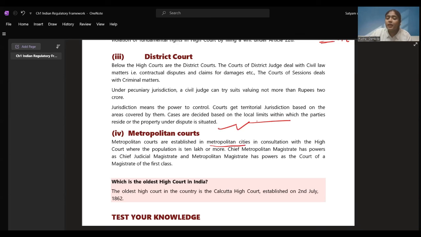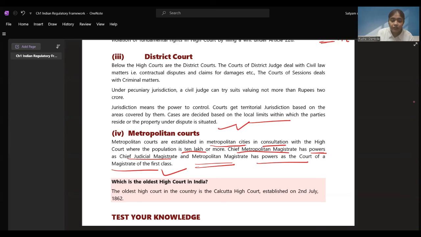Metropolitan courts are established in metropolitan cities in consultation with the High Court. The High Court is the one who is going to guide them. They are set up where the population is 10 lakh or more. Chief Metropolitan Magistrate has the same powers as the Chief Judicial Magistrate, and Metropolitan Magistrate has the same powers as the Court of Magistrate of first class. We have seen this in the structure. I hope you have recalled that, right?